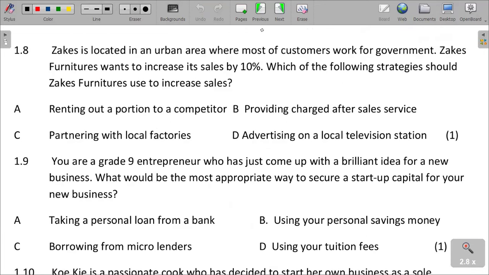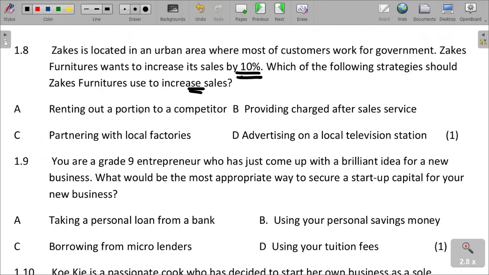And then Zex is located in an urban area where most of the customers work for government. Zex Furniture wants to increase its sales by 10%. Which of the following strategies should Zex Furniture use to increase their sales? So we want to say that they are intending to have more sales. So in order for them to have more sales, what should they do?